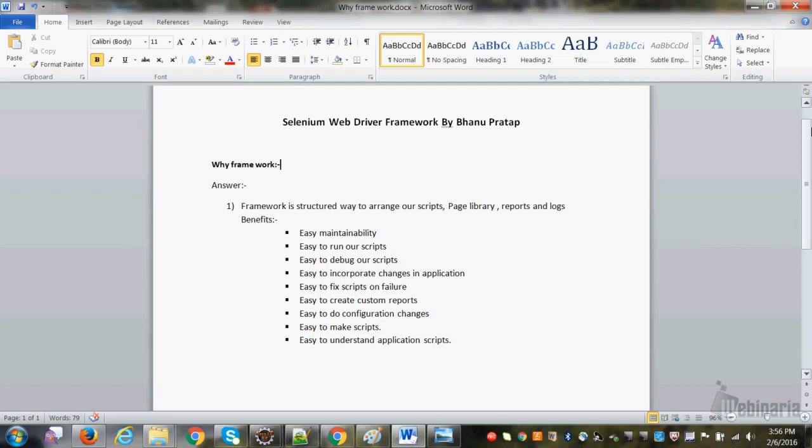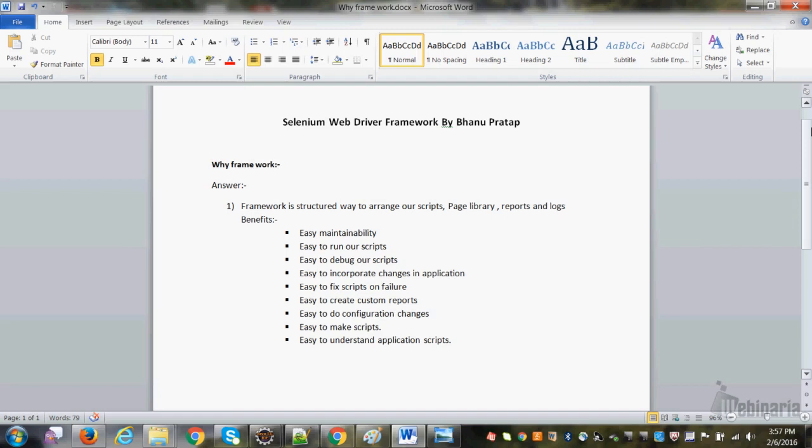In fact, whatever video I'm making is my 4 or 5 years of learning. I'm working for 5 years in the automation field, and now I'm in a position to make a framework, to modify the framework, to do custom things in the framework based on my project requirements. So whatever I explain today, it's not like wherever you go you'll get the same framework. Every company has its own, different framework, yes, but there are a few basic components which you will get everywhere, irrespective of any framework, right?